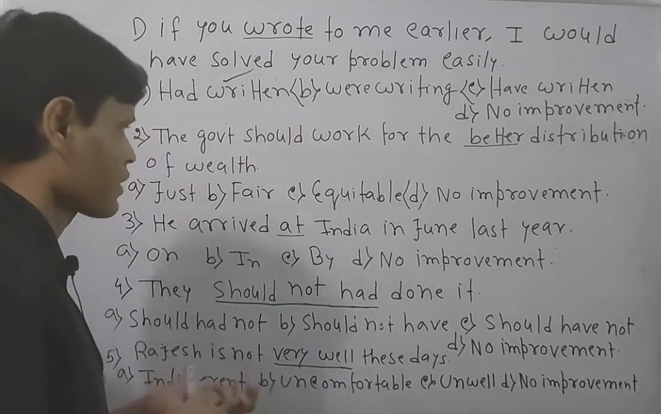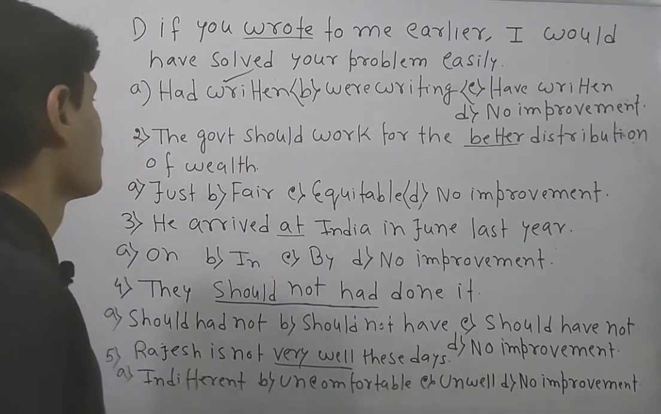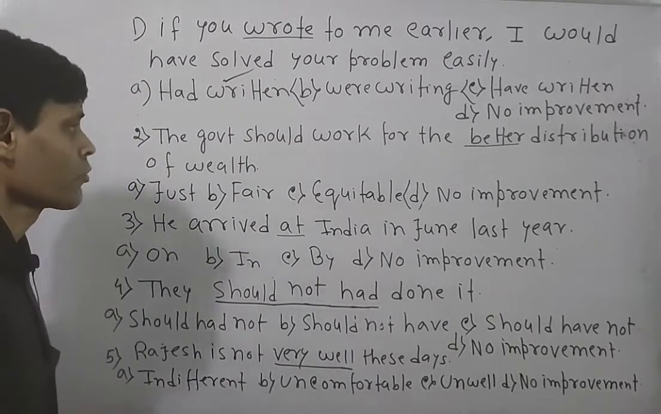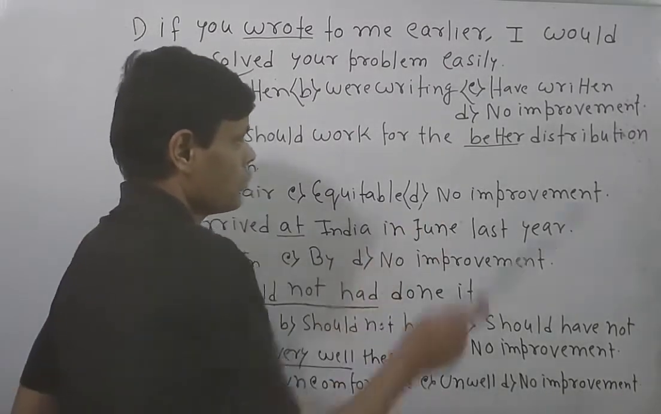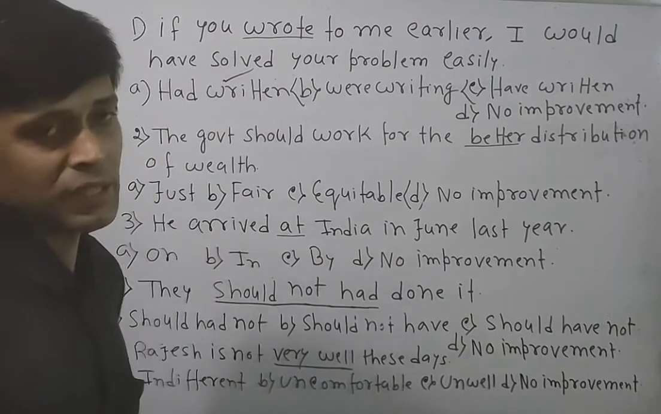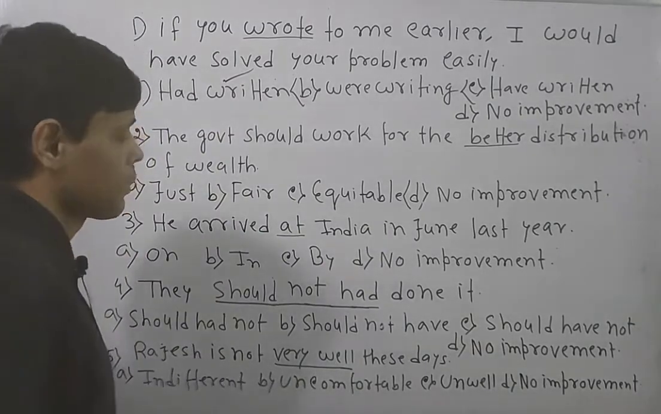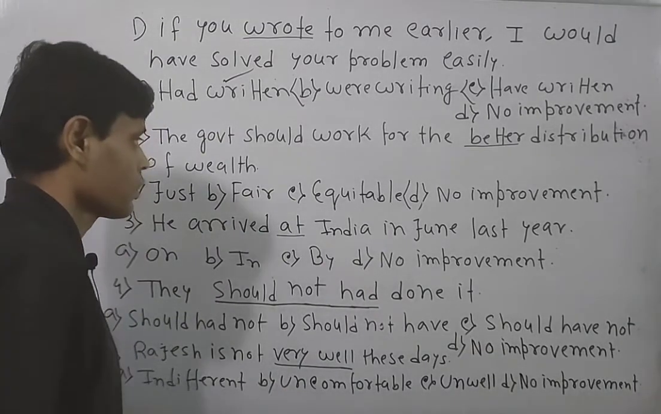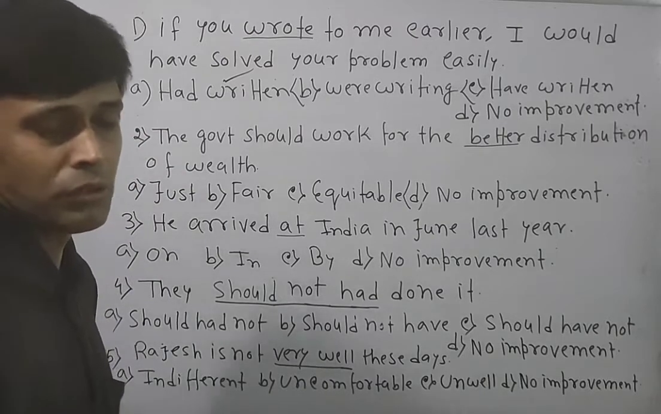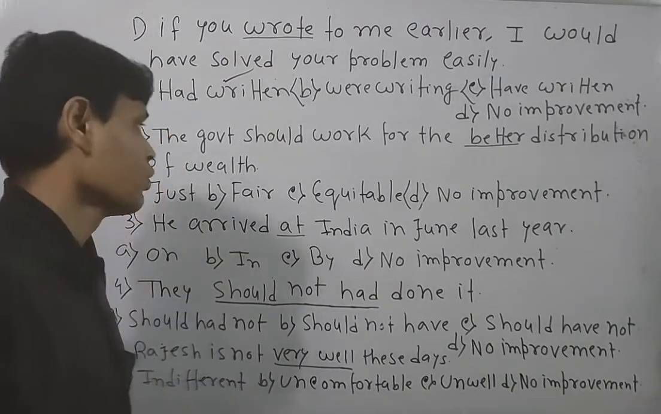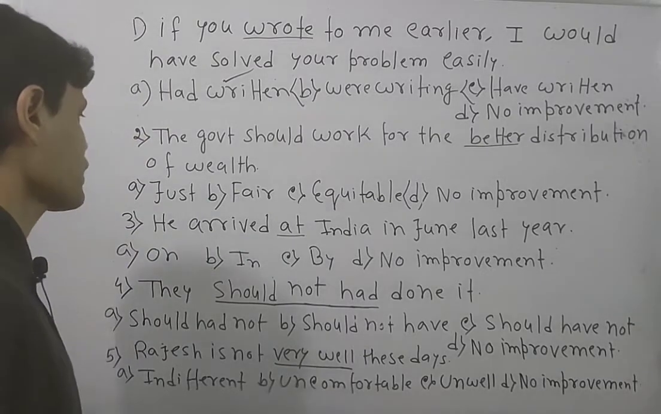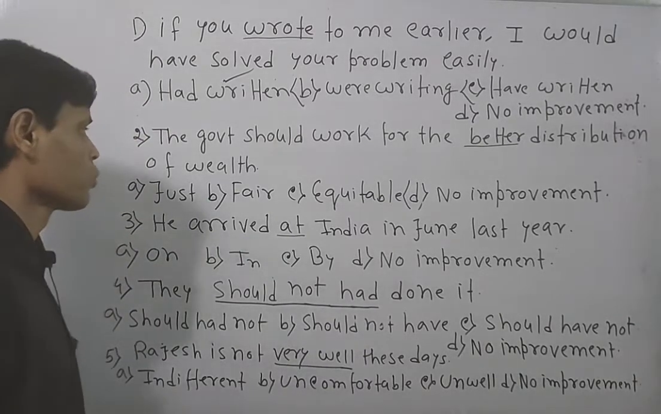Now look at the next question: the government should work for the distribution of wealth for the better. You have to improve the sentence, particularly the underlined portion, if you think it is necessary. Now look over the options: just, fair, equitable, no improvement.